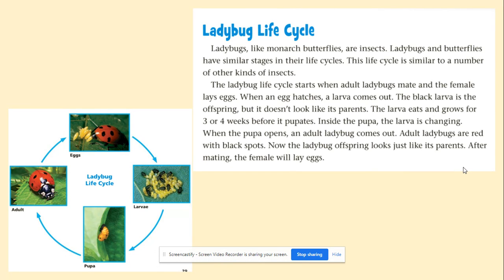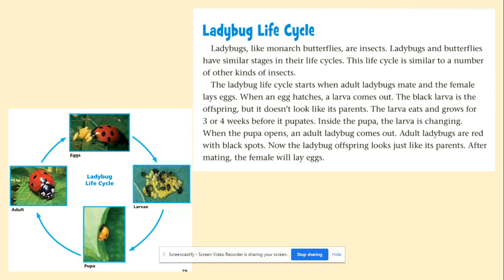Ladybug life cycle. Ladybugs, like monarch butterflies, are insects. Ladybugs and butterflies have similar stages in their life cycles. This life cycle is similar to a number of other kinds of insects. The ladybug life cycle starts when adult ladybugs mate and the female lays eggs. When an egg hatches, a larva comes out. The black larva is the offspring, but it doesn't look like its parents.